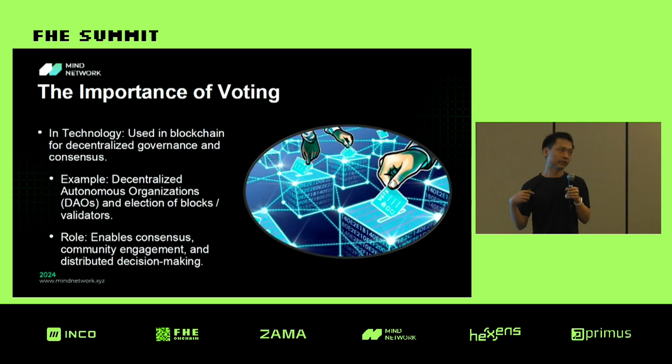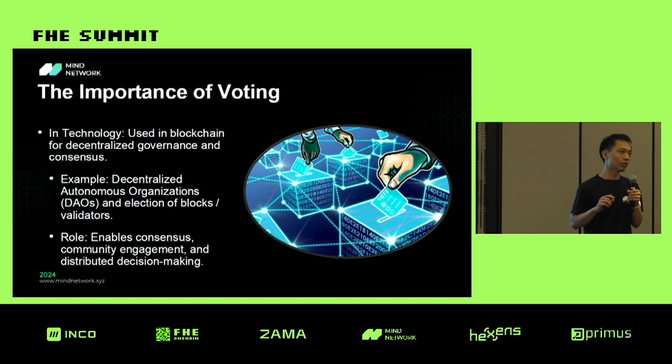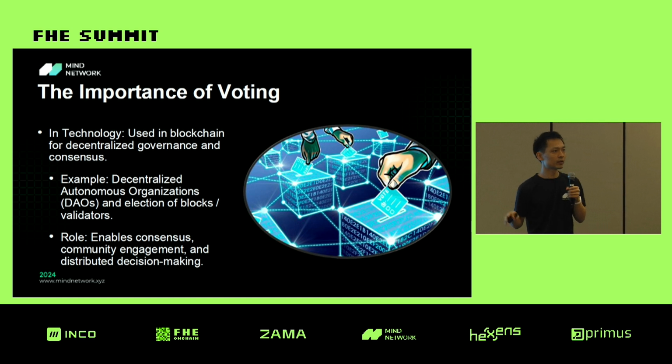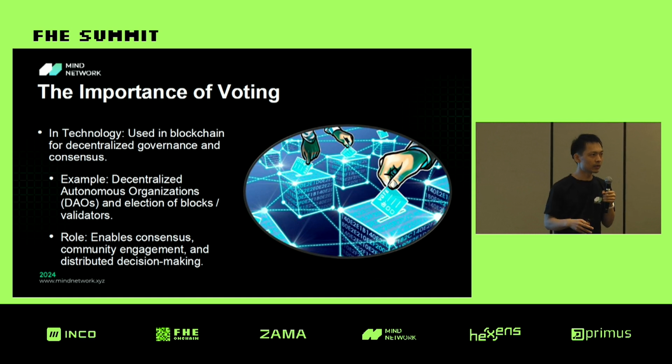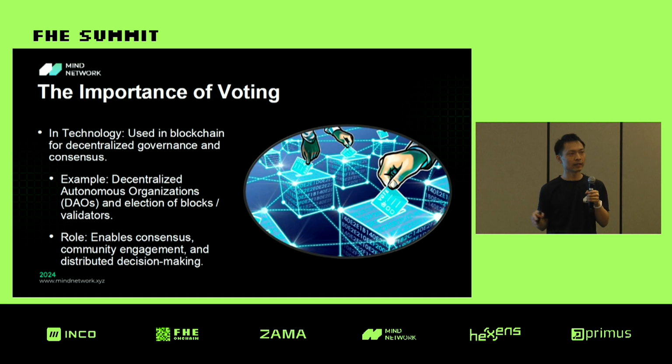And also in the technology world, voting is important. We often use, for example, DAOs for the governance of Web3 communities, and we can also use DAOs to set the parameters of Web3 protocols. Besides governance, we can also use voting in some automated processes, for example, the election of blocks and the election of validators. So voting is also important in the technology world.